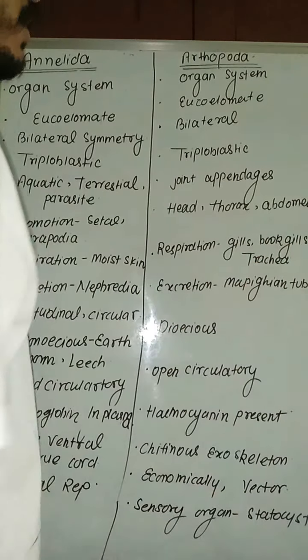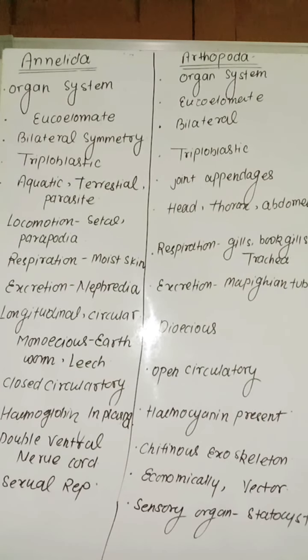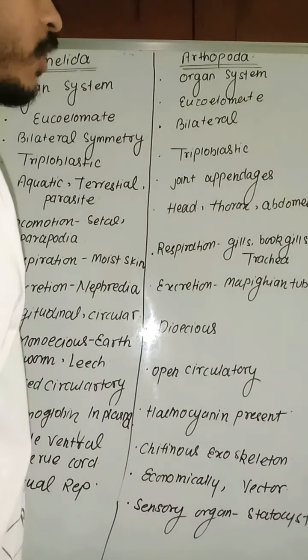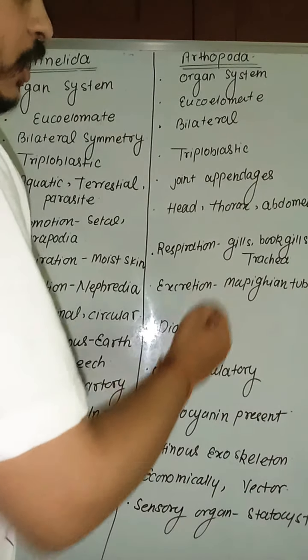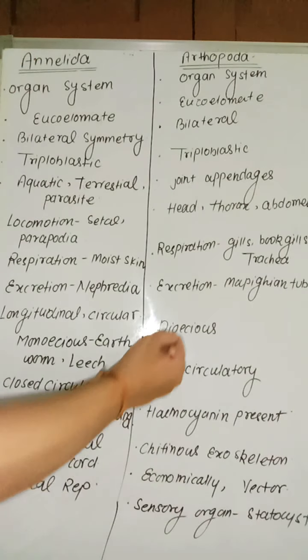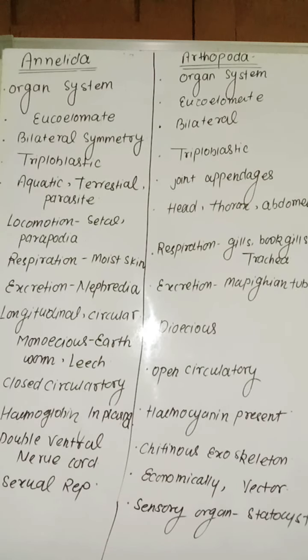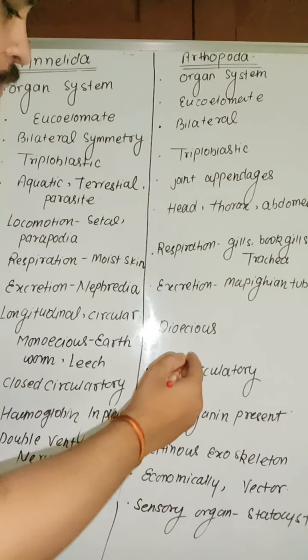Trachea is present in the insects. Book lungs are present in the scorpion and spider. Excretion is by Malpighian tubules. They are dioecious. So Arthropoda are dioecious, like cockroach. It is the largest phylum in the animal kingdom, because a great number of insects are present in arthropods.